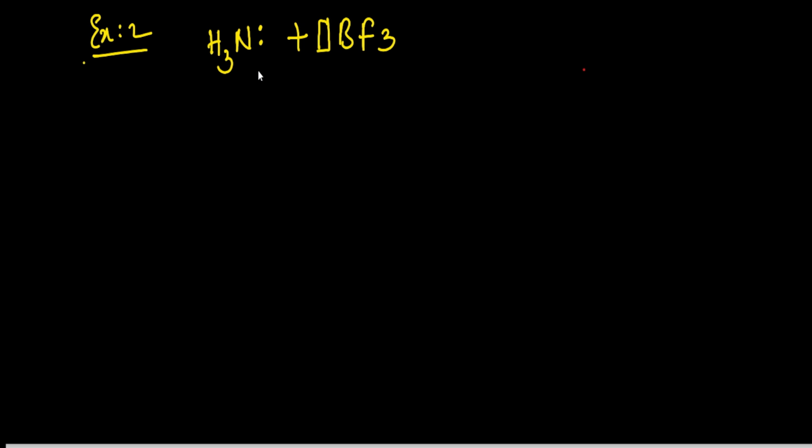So here the nitrogen atom contains 1 lone pair, we know that. In the same way BF3, boron trifluoride, boron is also electron deficient. So in between these two there exists a coordinate bond. So NH3 to BF3, like this, because this lone pair is shifted here, because it is donating this lone pair to the boron. Boron is electron deficient, so that is why in between these two molecules there exists a coordinate bond.